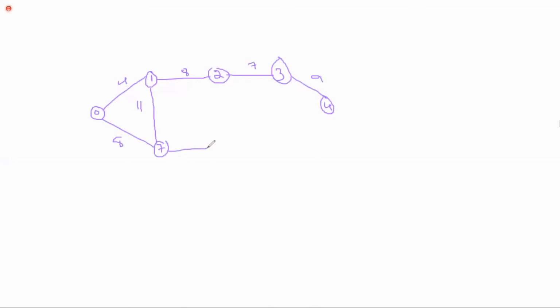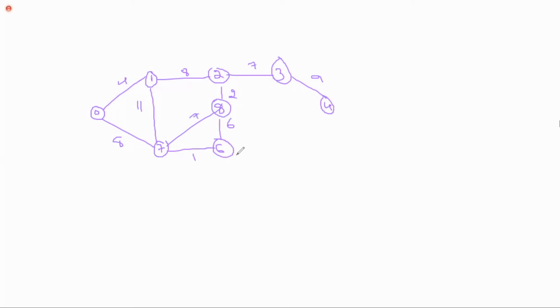1 to 6, it is 1. 6 to 8, there is also an edge. And then 7 to 8 is 6.